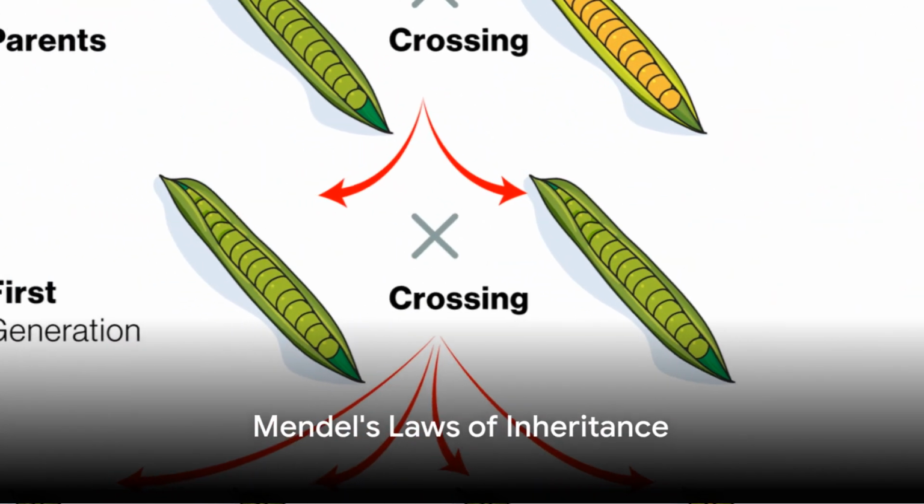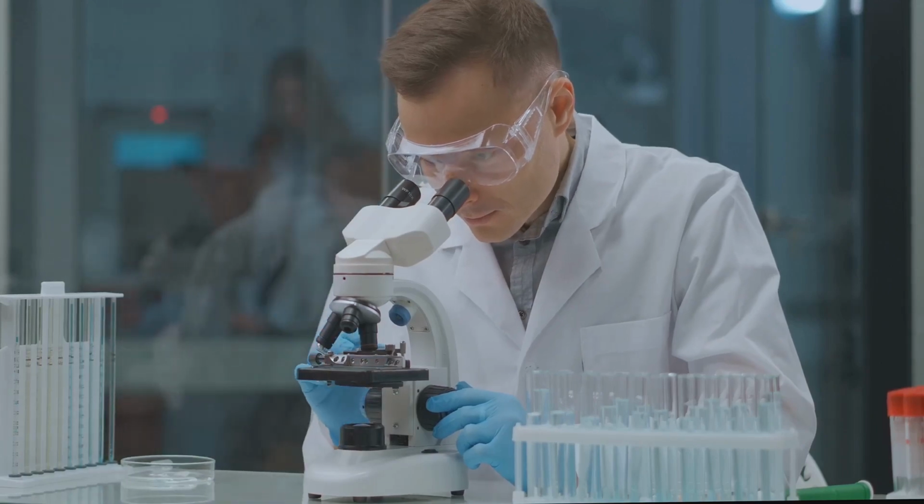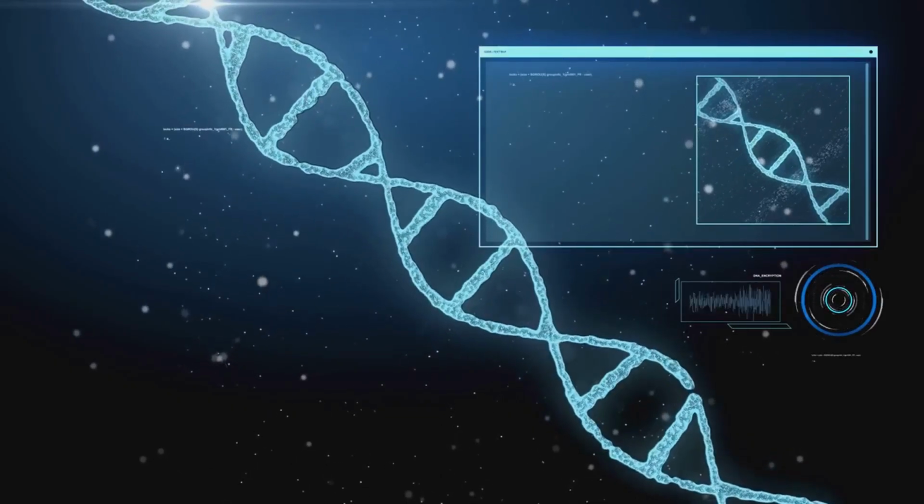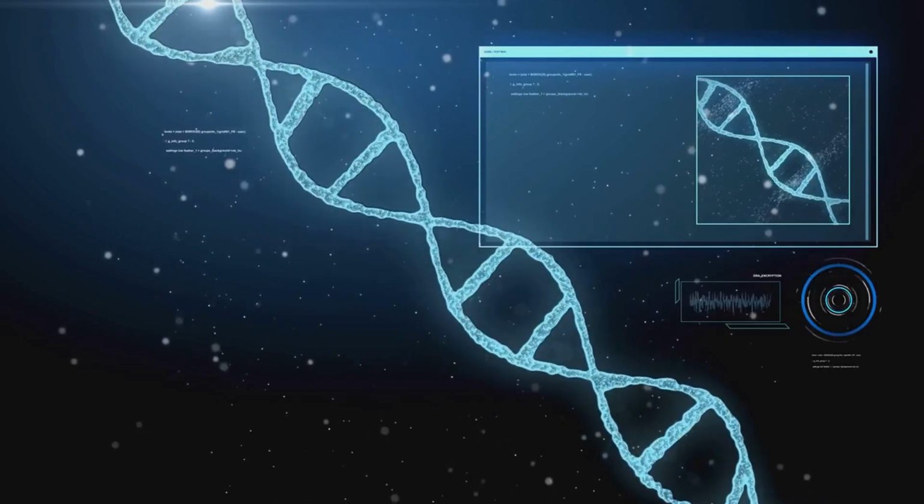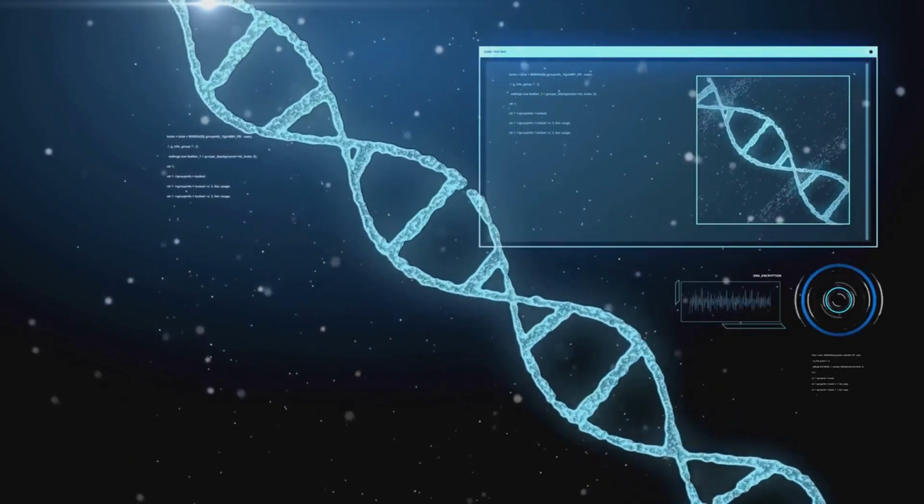Mendel's first gift to the world of genetics was his insight into the predictability of inheritance patterns. He discovered that certain traits followed specific patterns when passed from one generation to the next. This revelation was encapsulated in what we now know as Mendel's laws of inheritance, comprising the law of segregation and the law of independent assortment.